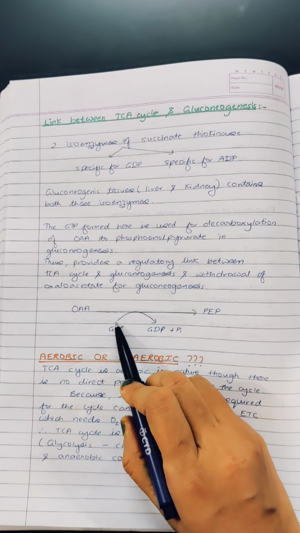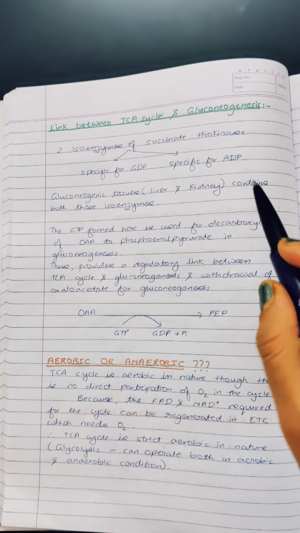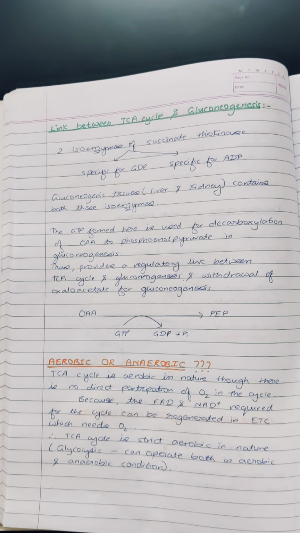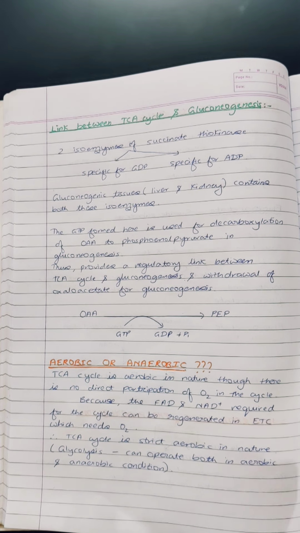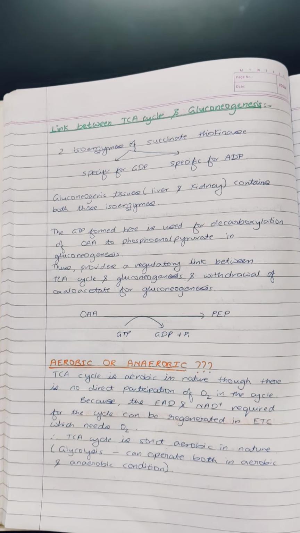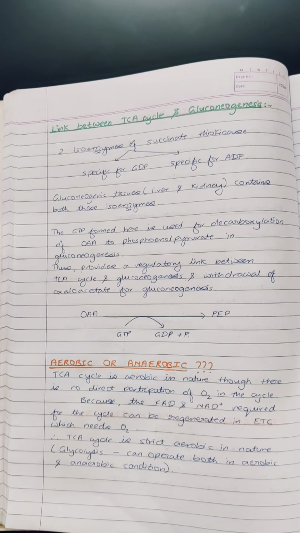So it requires GTP. So the GTP which is formed in the TCA cycle can be used for gluconeogenesis, and hence the TCA cycle and gluconeogenesis are linked together. Also the oxaloacetate from the pathway can be diverted to the gluconeogenesis when needed.